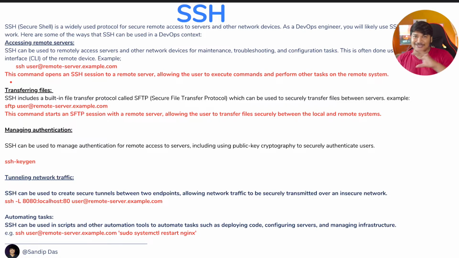Again, I didn't include the details as a separate session, but understand you can generate the keys using the ssh-keygen command, and it will generate two files: one private key, one public key. The public key is the one that will be saved on the remote server, and when you want to access your particular server, it will check whether you are supplying the private key. If that doesn't match the public key, the connection will not happen, right?